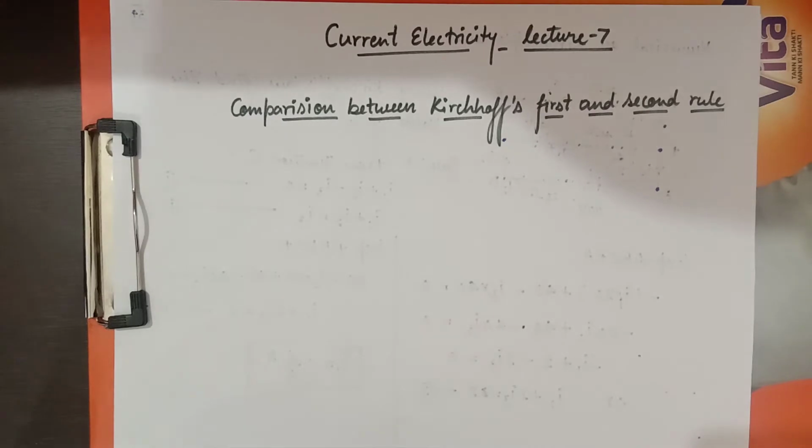The second law is Kirchhoff's voltage law, for which we need to understand the concept of a loop. In a loop, if we add the voltages, sigma delta V comes out to be 0. So today we will start our discussion with a comparison between Kirchhoff's first law and second law.